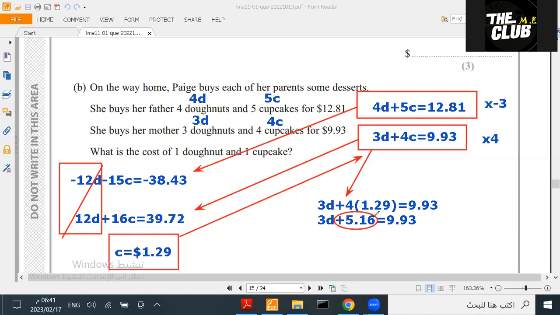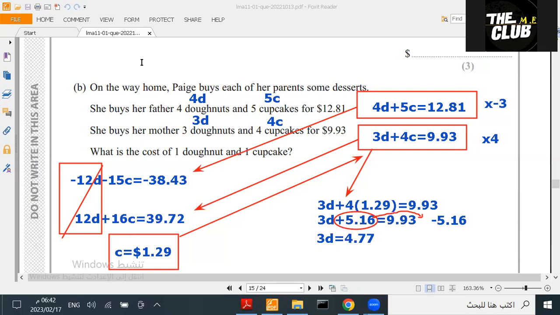It's gonna be minus 5.16. So 3D equals 9.93 minus 5.16, which I think is 4.77.